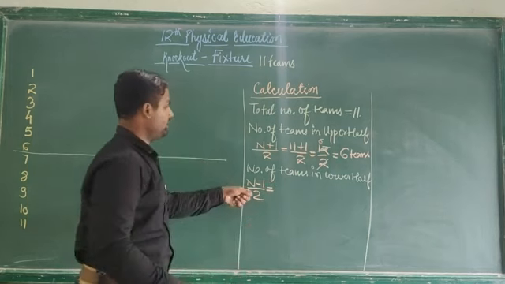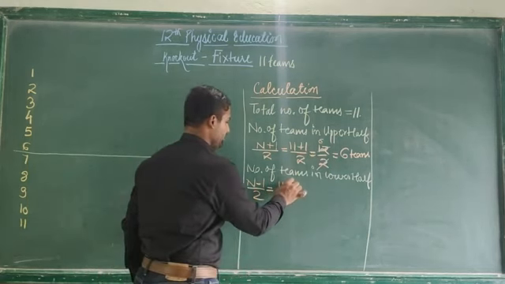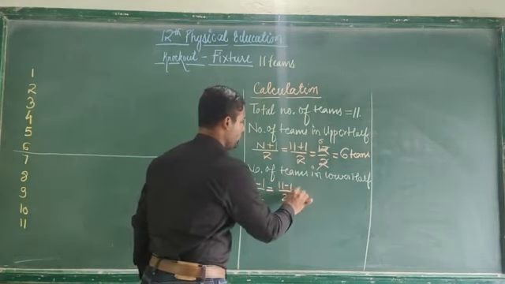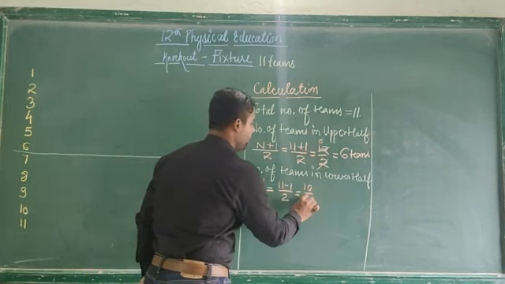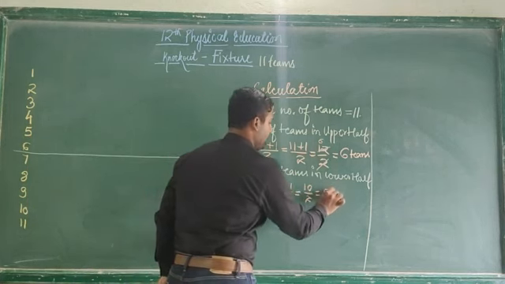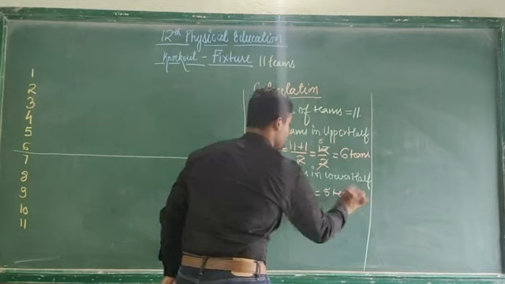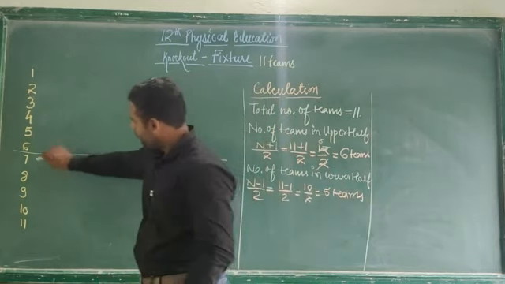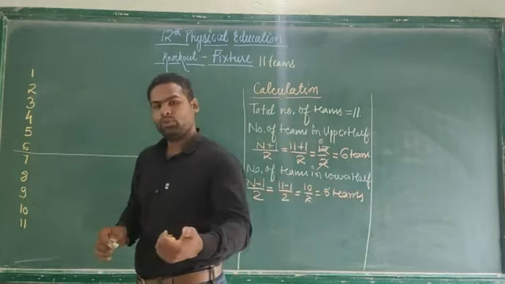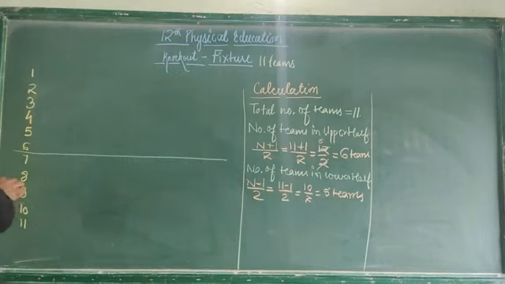So here what is n? N is 11, so 11 minus 1 divided by 2. 11 minus 1 is 10, and 10 divided by 2 is 5 teams. So now let's go and check how many teams are there. 1, 2, 3, 4, 5. So we are correct.